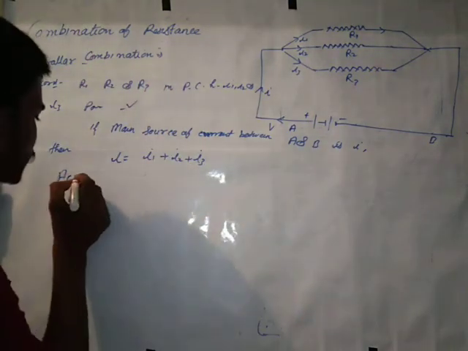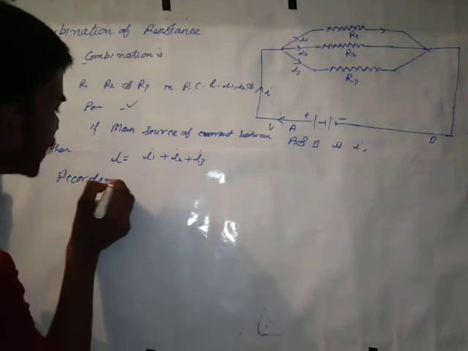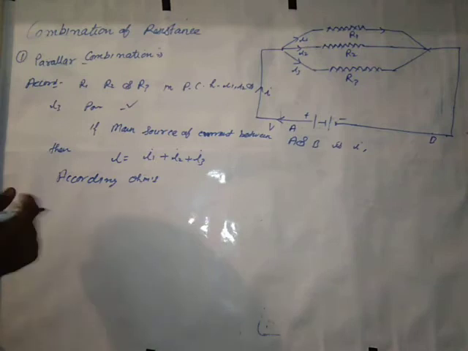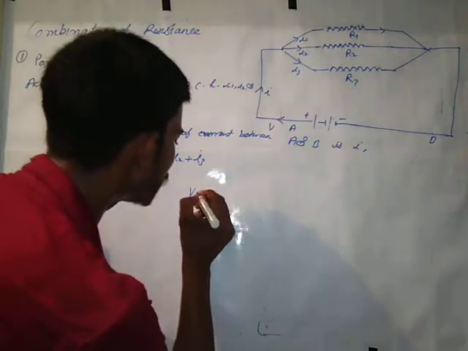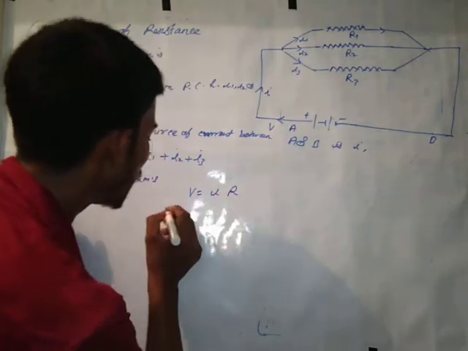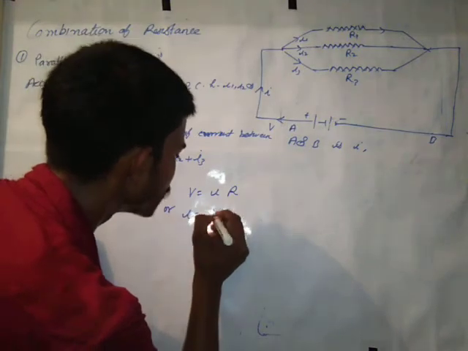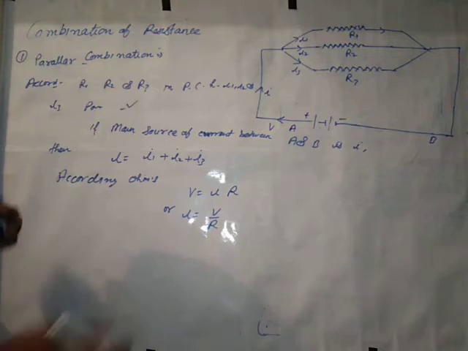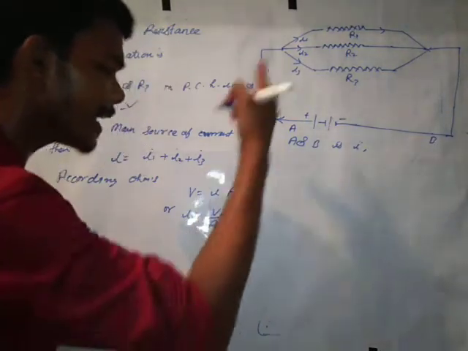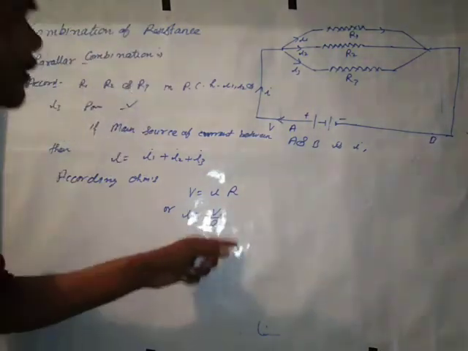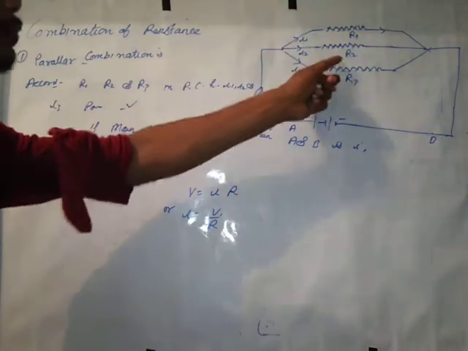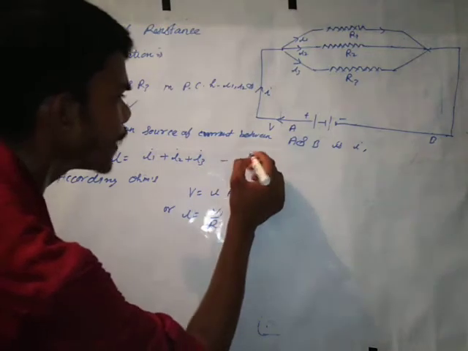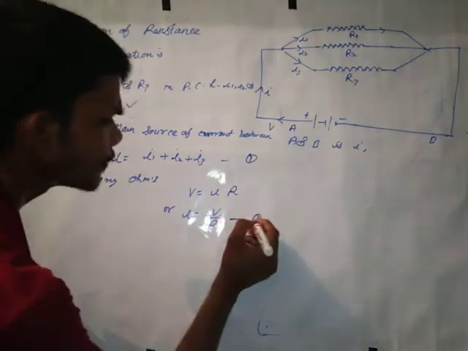According to Ohm's law, V is equal to IR, or I is equal to V by R. Their potential is the same and resistances are different, R1, R2 and R3. This is number first and this is number second.